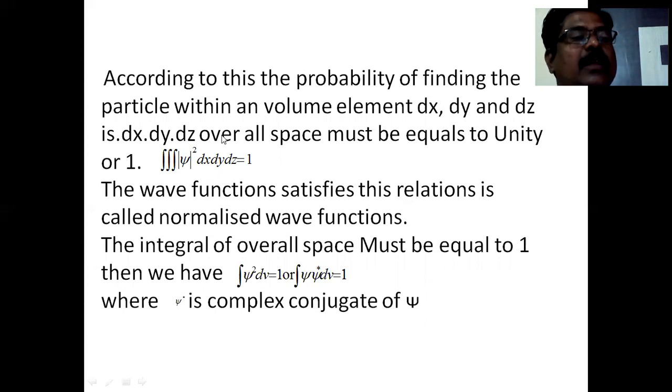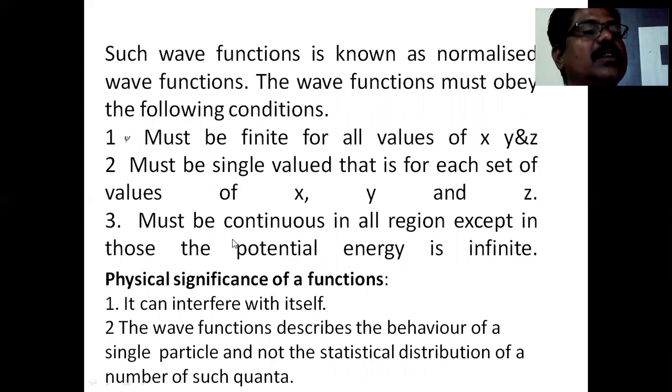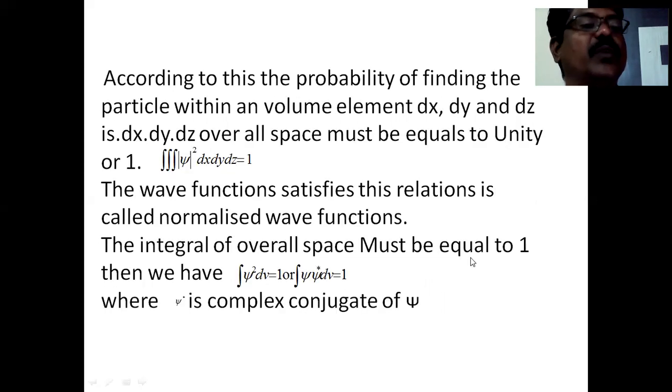The wave functions which satisfy these relations are called normalized wave functions. The integral over all space must be equal to 1. So if this is given, the equation can also be put as the integration of psi squared dv equals 1, or in this case, the integration of psi into psi star into dv equals 1.